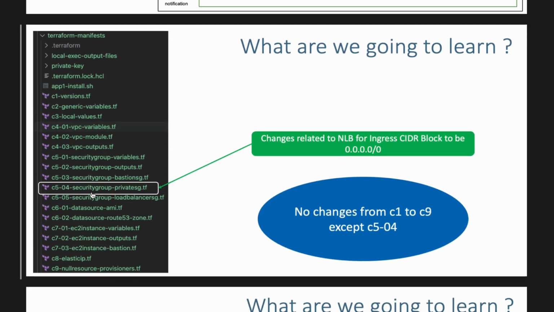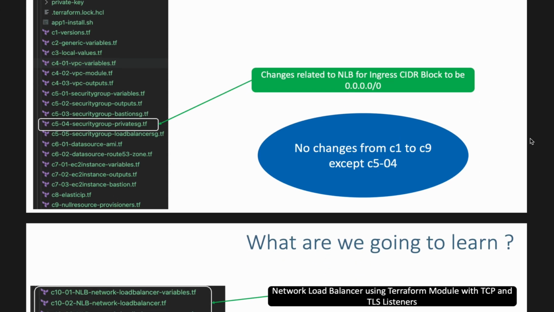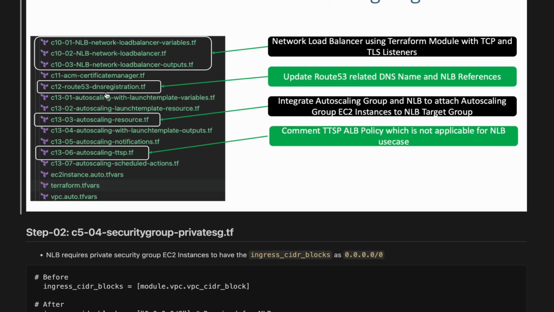So we are going to learn security group, change related to NLB, the ingress CIDR block to be 0.0.0.0/0, meaning the request can come from anywhere. No change to other files. And one more change is DNS Route 53 and the network load balancer using Terraform module with the TCP and TLS listeners. Route 53 related DNS names and the network load balancer references will also be used.